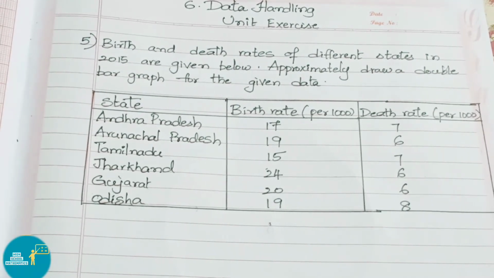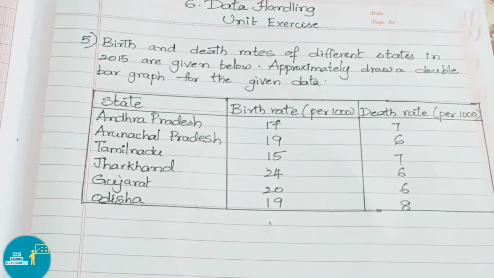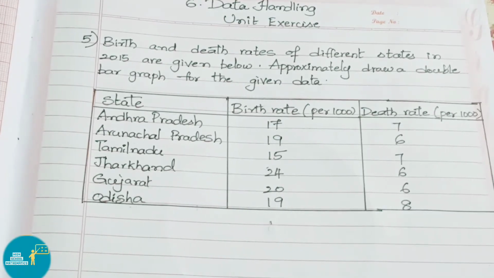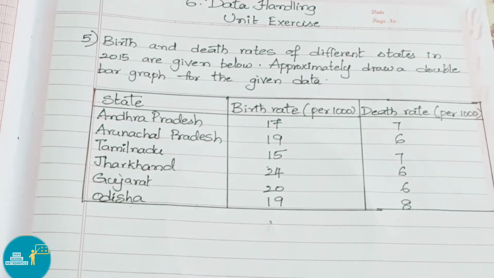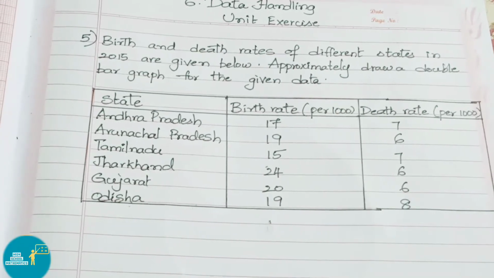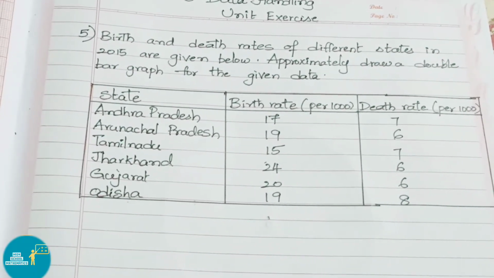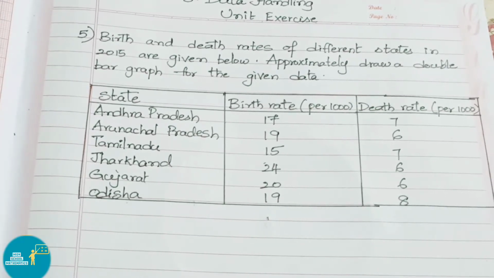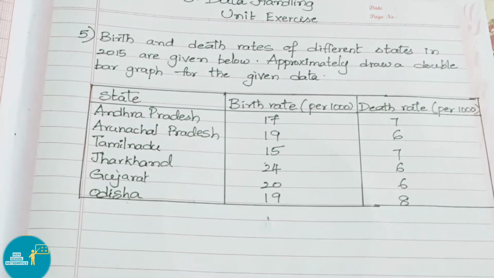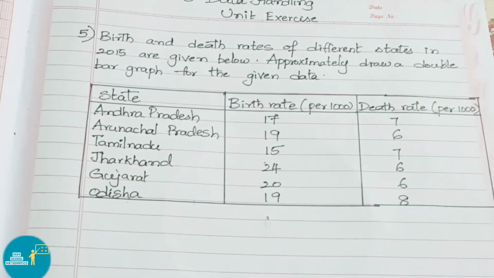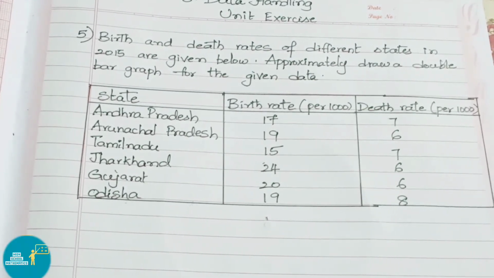Arunachal Pradesh, birth rate is 19 and death rate is 6. Tamil Nadu, birth rate is 15 and death rate is 7. Jharkhand, birth rate is 24 and death rate is 6. Gujarat, birth rate is 20 and death rate is 6. Odisha, they have given birth rate as 19 and death rate as 8. Now we have to show this as a double bar graph.